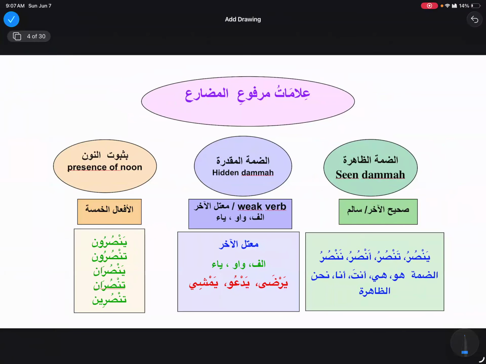In sahihul akhir, or salim, we can see damatul zahira. These are huwa, hiya, anta, nahnu. In these we have dama on the last letter.